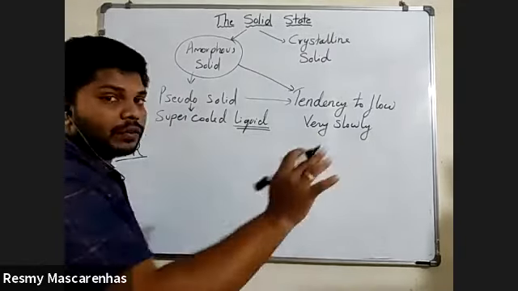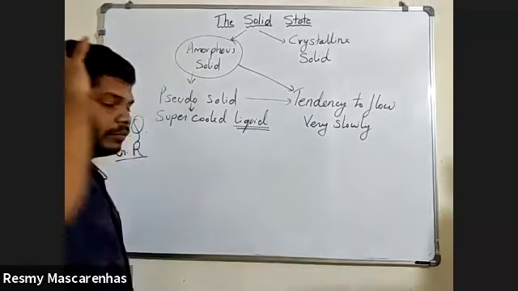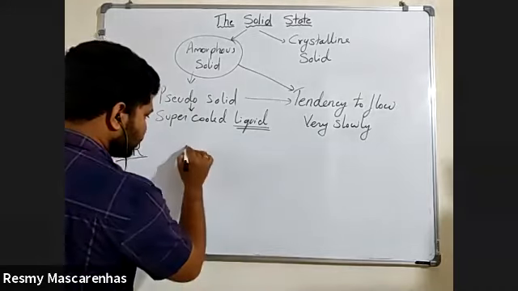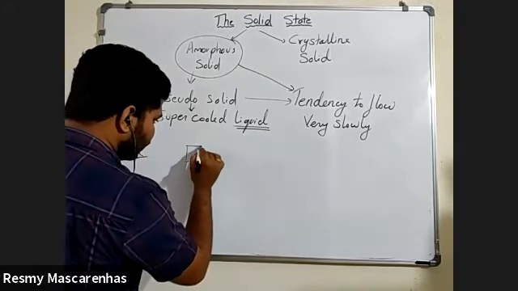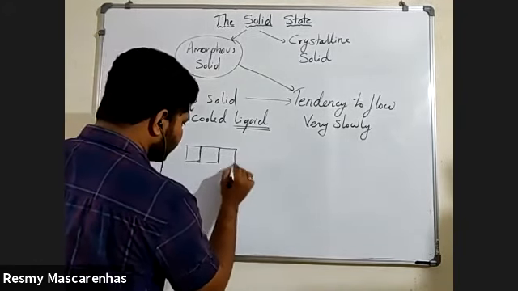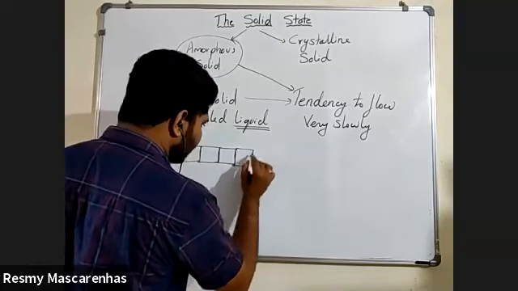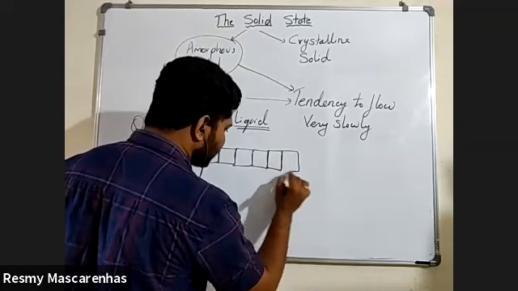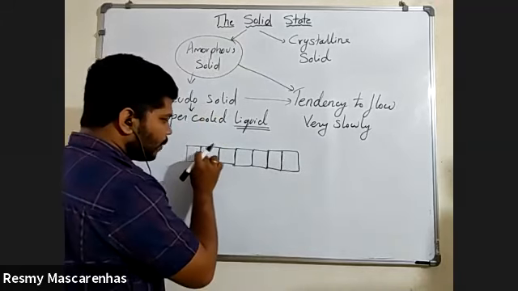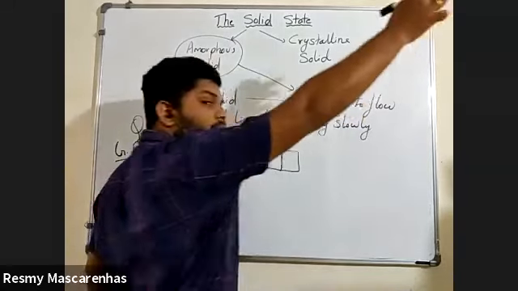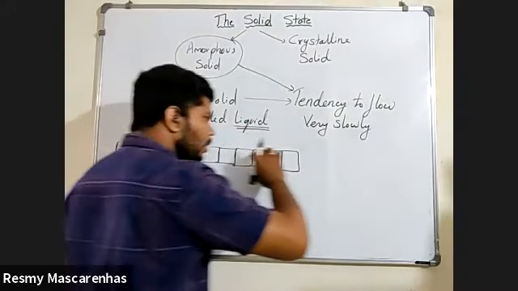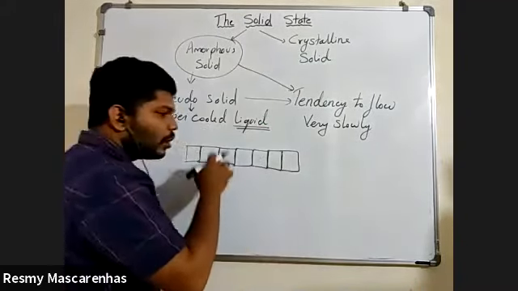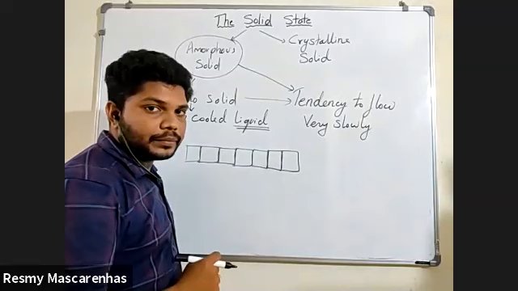Whenever a solid is formed, there is a particular pattern. Suppose that pattern is a square, and if it is a crystalline solid, then this square will be continuous. The same order will continue, so it is called long range order.